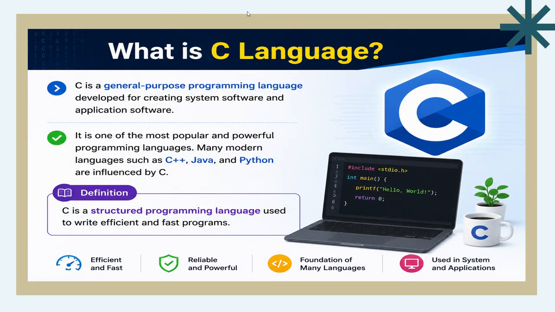Next topic is, what is C language? C language is a general purpose programming language. This means it can be used to build many different types of software. It is used to create both system software and application software. C is one of the most popular programming languages in the world. Many modern programming languages like C++, Java, Python are influenced by the C language. C is often called the foundation of programming. C is a structured programming language used to write efficient and fast programs.